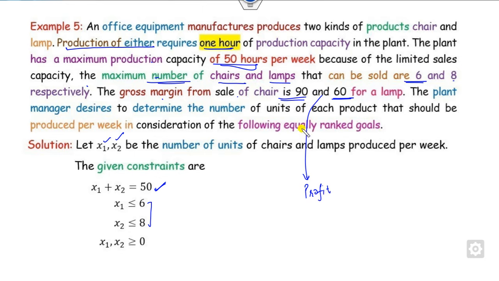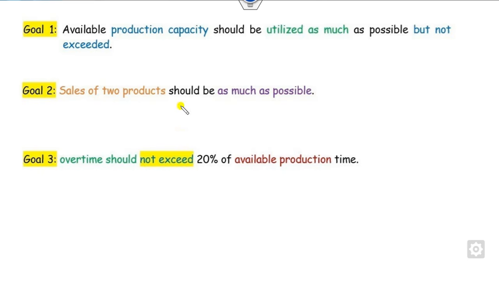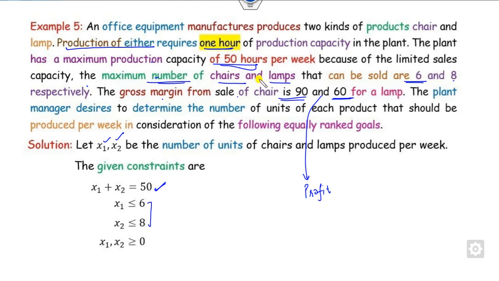Now they are equally ranked. These are my goals. The available production capacity should be utilized as much as possible but not exceeded. So what is the production capacity you have? The production capacity you have is 50, that is this constraint. So x1 plus x2 is 50.